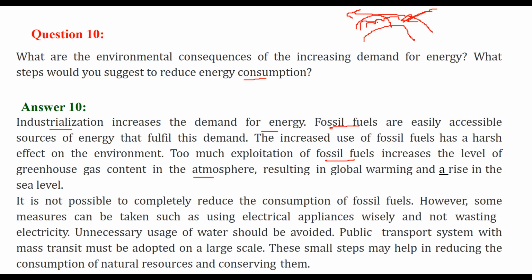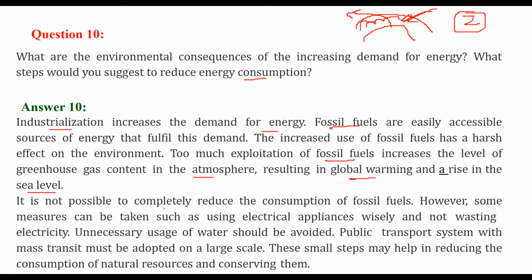So the temperature will increase, and if it rises around 2 degrees in the average temperature of the globe, it will be a disaster for every one of us. So it will result in global warming and a rise in the sea level. When the sea level rises, the low-lying areas, or you can say islands, are going to submerge in the water.